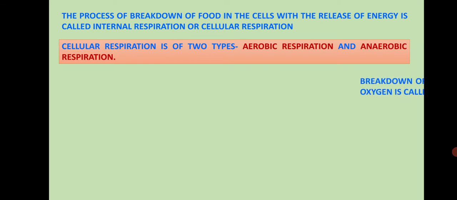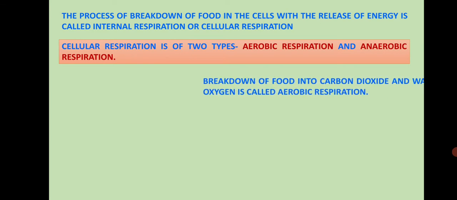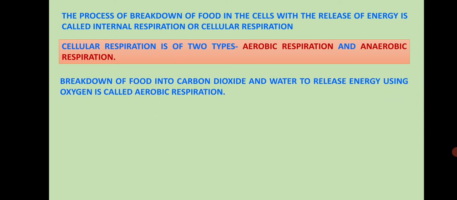Now, respiration usually takes place in the presence of oxygen. You all know that. But respiration can, however, also take place in the absence of oxygen, though it is very rare. So, on the basis of whether oxygen is used or not, there are two types of respiration: aerobic respiration and anaerobic respiration.